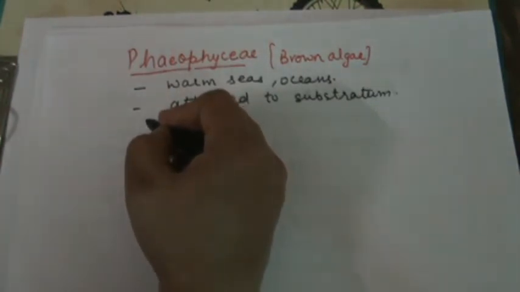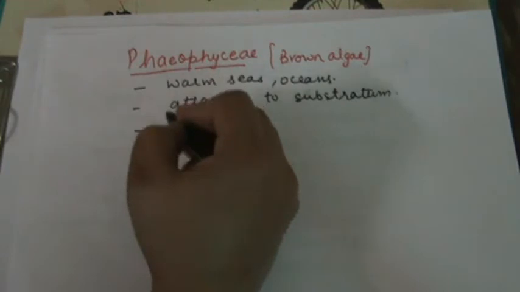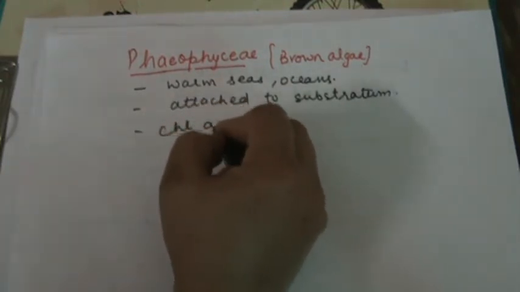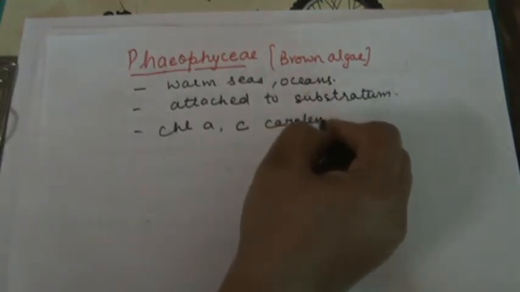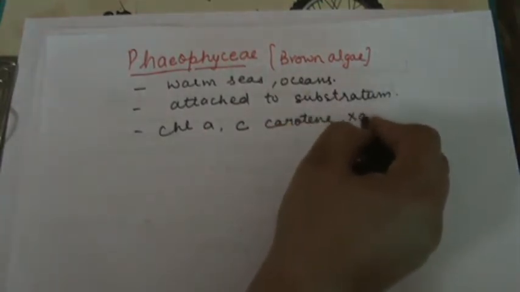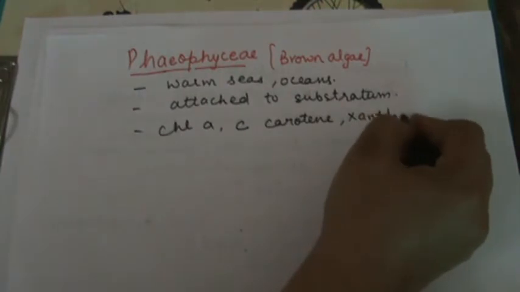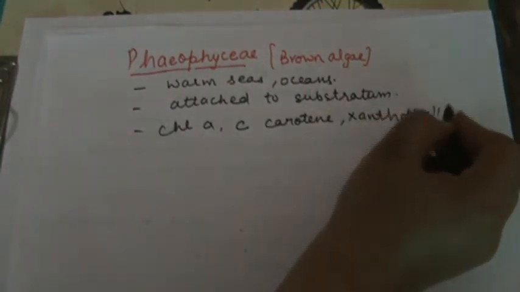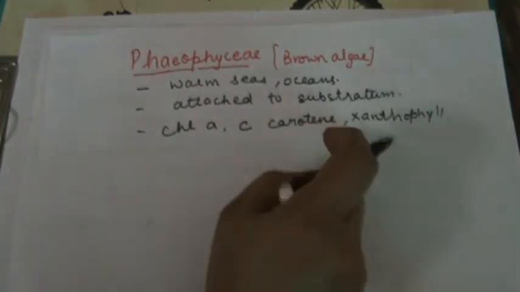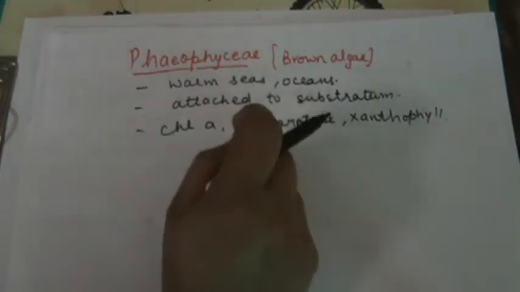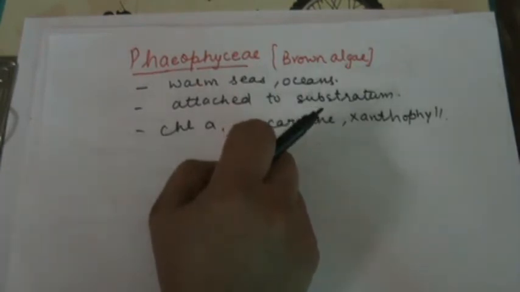Next, it also possesses pigments, and the pigments are chlorophyll a, chlorophyll c, carotene and xanthophyll. Due to the presence of these types of pigments, the color of the thallus varies from olive green to various shades of brown. It may be dark brown, it may be light brown.